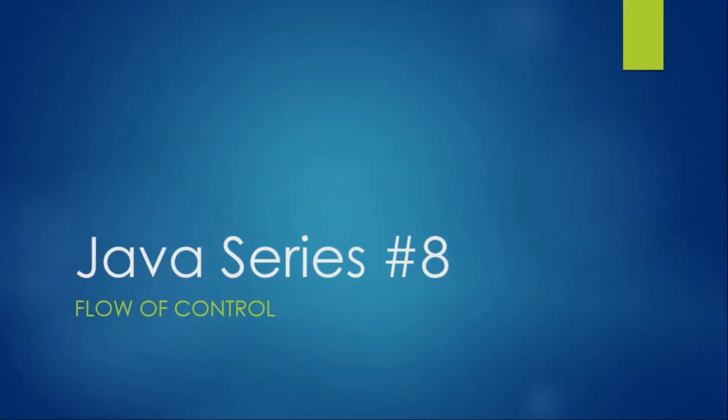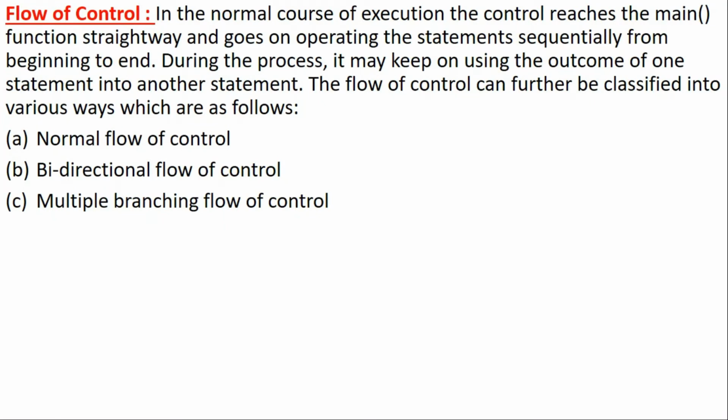Hello everyone, this is Java Series 8 and in this topic we will learn flow of control. In the normal course of execution, that is compilation of a program, the control reaches the main function straight away and goes on operating the statements sequentially, that means one by one from beginning to end. During this process, it may keep on using the outcome of one statement in another statement.